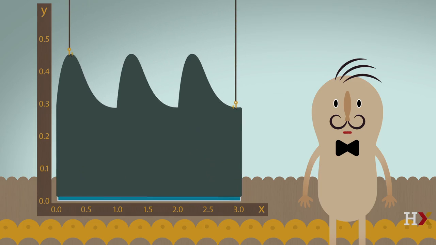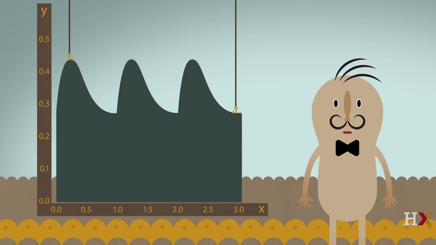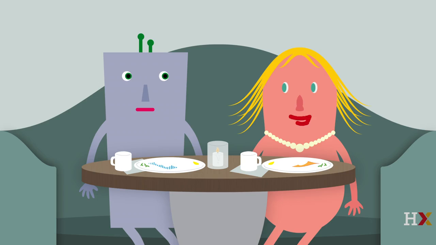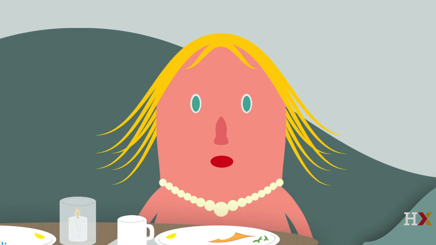Now time for a new question. What's the probability that Randy is between x equals 1 and x equals 2? Same idea. We just need the area under the curve from x equals 1 to x equals 2. Seems messy to compute, though.